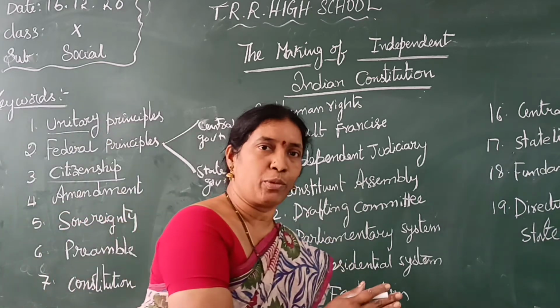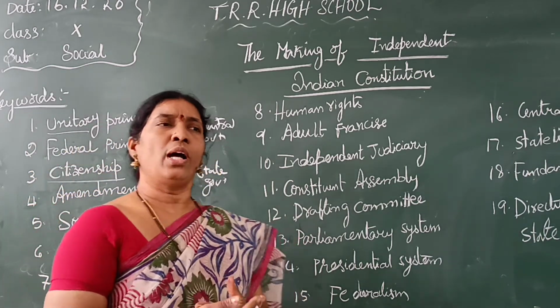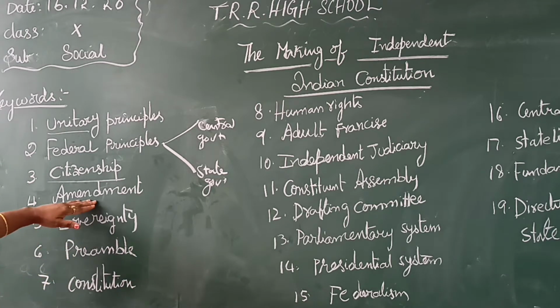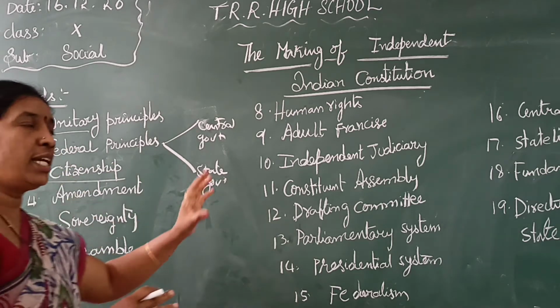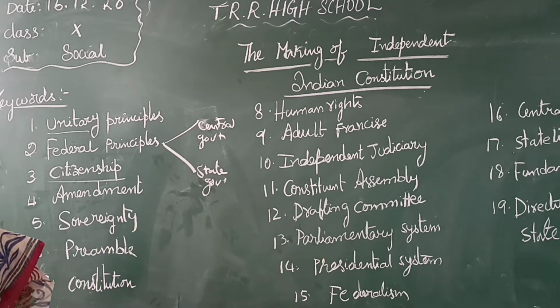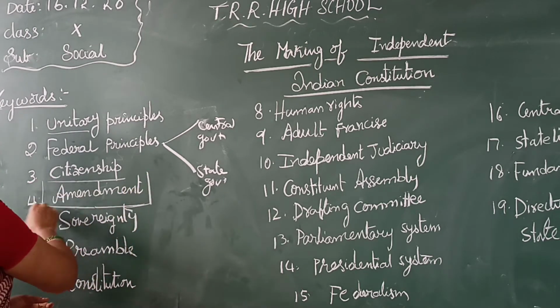Maybe we can add some rules, or maybe we can delete some rules, or add some more changes. Such things are called amendments in the constitution. If we are changing anything in the constitution, that is called an amendment. Changes means adding, deletions, or introducing some more statements. All these things are called amendments, simply changes in the constitution.